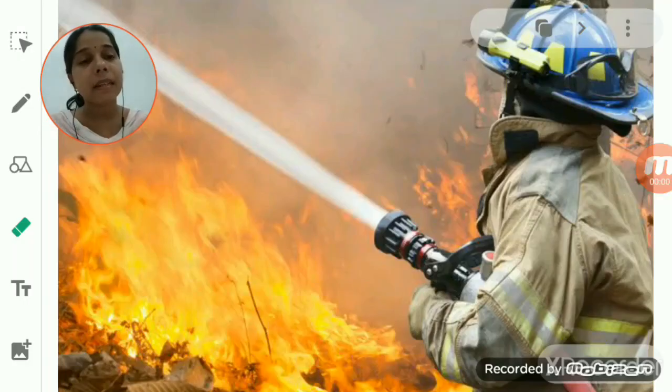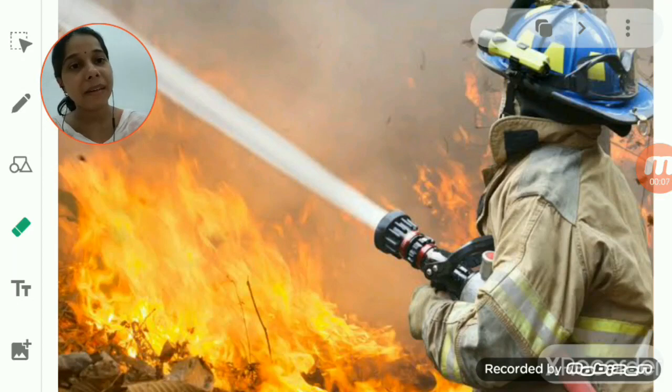If we see another example, that of the water hose pipe. You see, student, that when a fireman directs the strong stream of water coming out from the hose pipe on the fire, the fireman has to hold the water hose pipe very strongly. Why is it so?